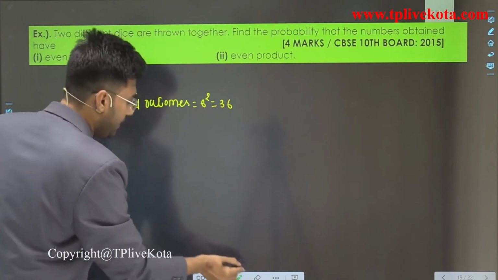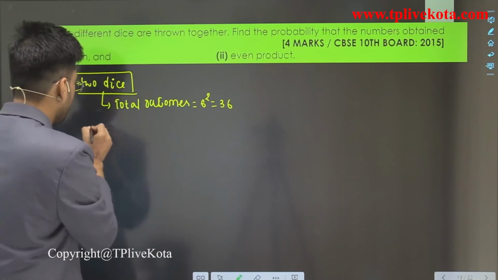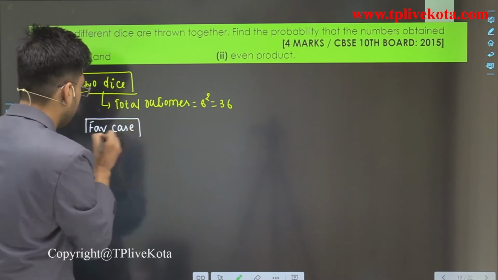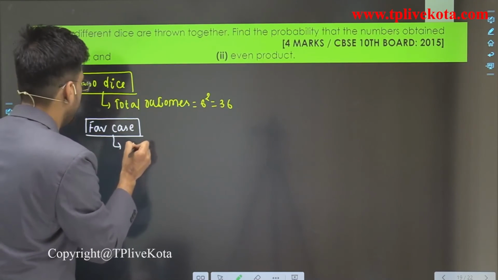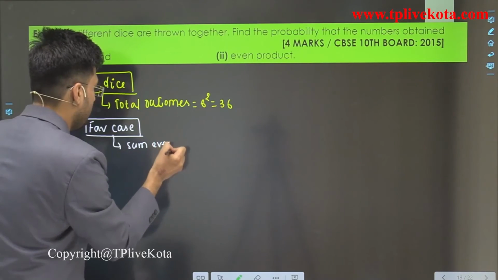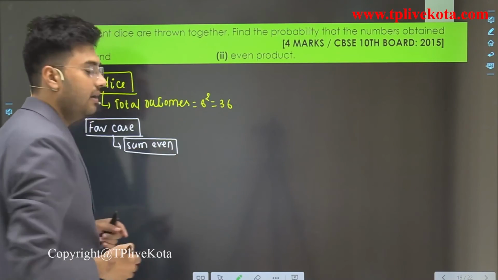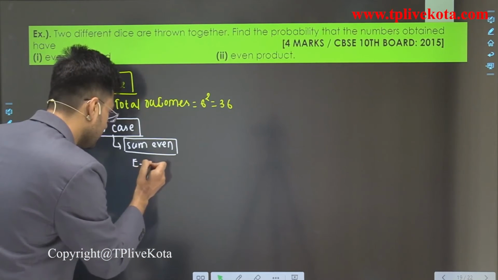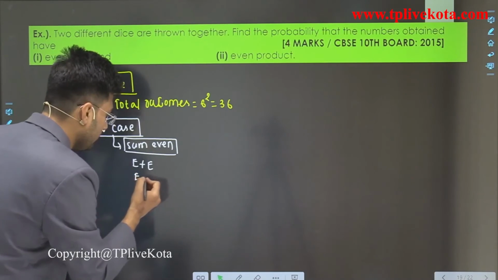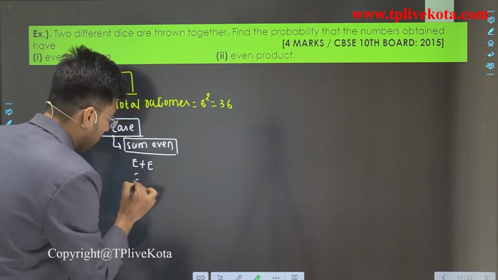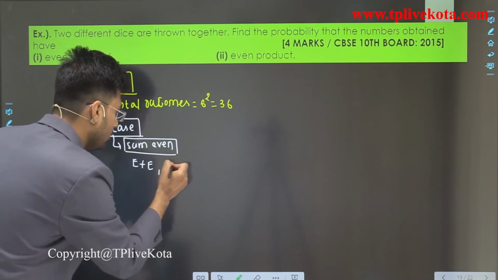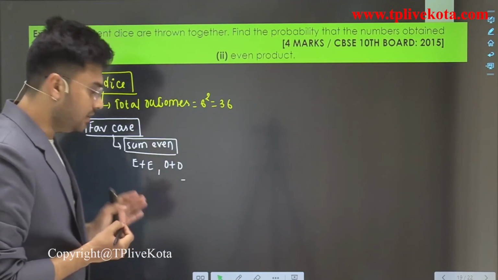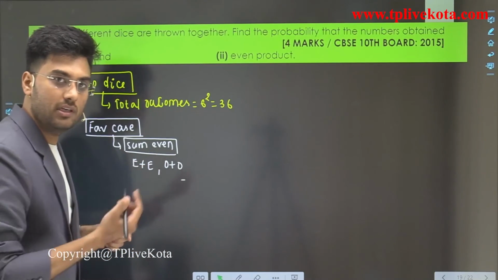And here we require an even sum. The favorable case is that the sum should be even. We know that the sum is even when we get even on both numbers, or odd on both numbers. Now let's count the favorable cases. First, let's count when both numbers are even.